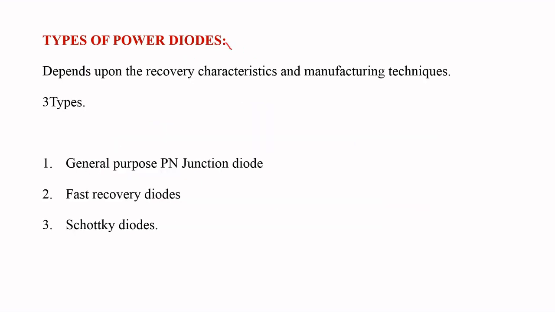Coming to the types of power diodes, depending upon the recovery characteristics and manufacturing techniques, power diodes are classified into three types. The first one is the general purpose PN junction diode, the second one is the fast recovery diode, and the third one is the Schottky diode. Now we are going to discuss these types of diodes in detail.